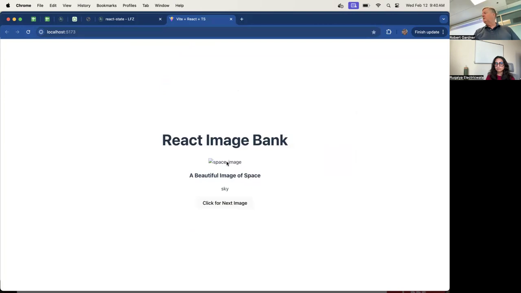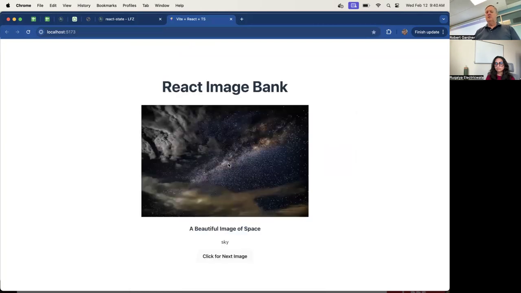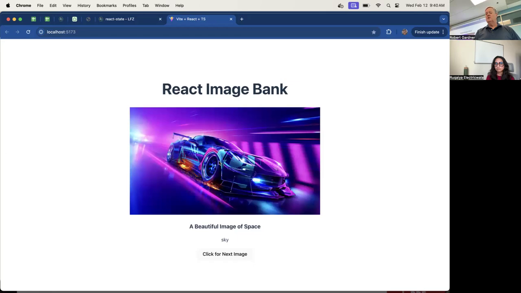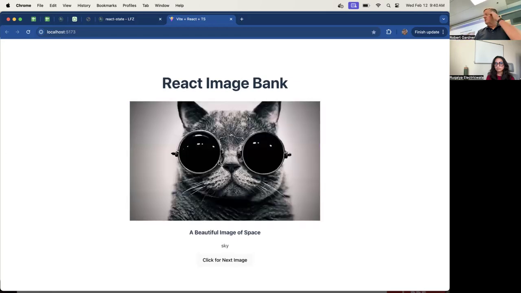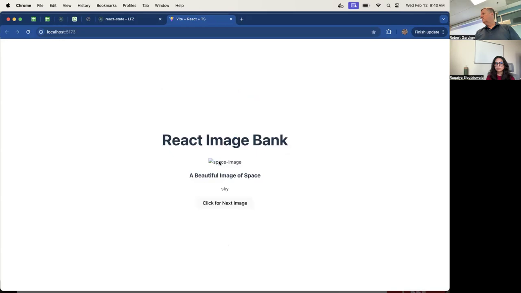Now, why'd I get this? Out of scope, because we reached out of the array, so the variable went above the number of images. So we'll fix that at a later time. Right now, I'm just going to leave it like this. So now if I click, index is now 0 because I refreshed the page. I click, index goes to 1. I click, index goes to 2. I click, index goes to 3.